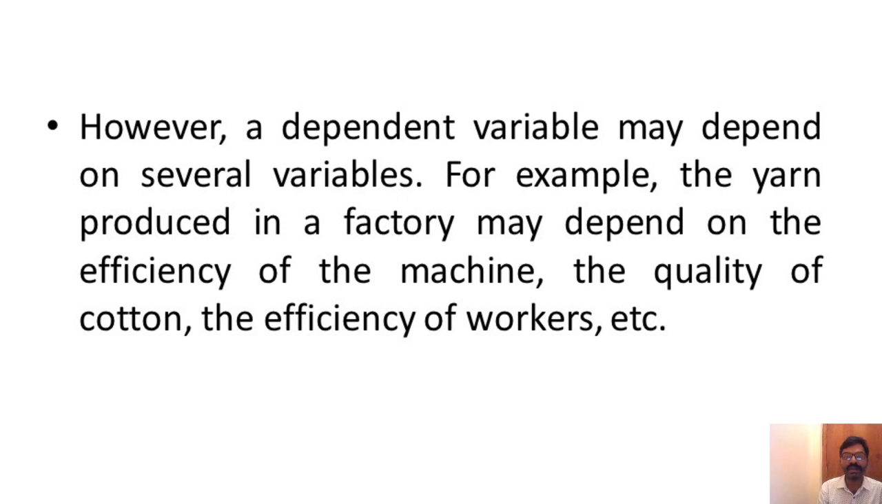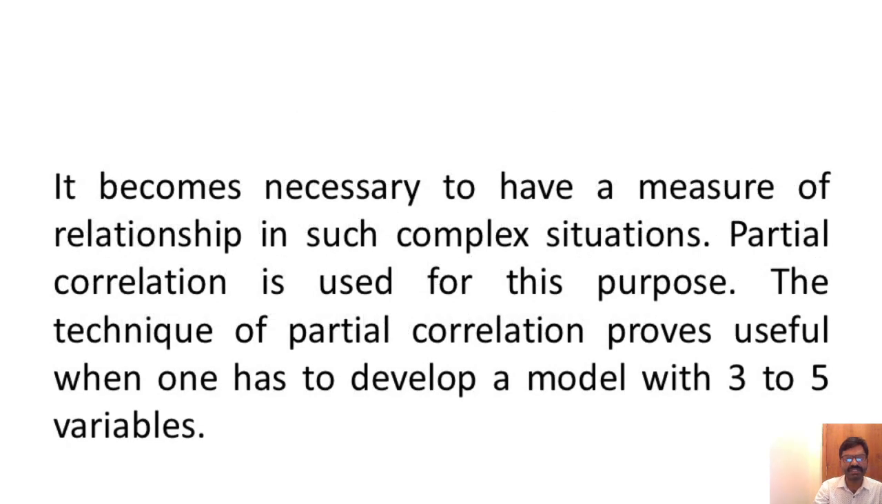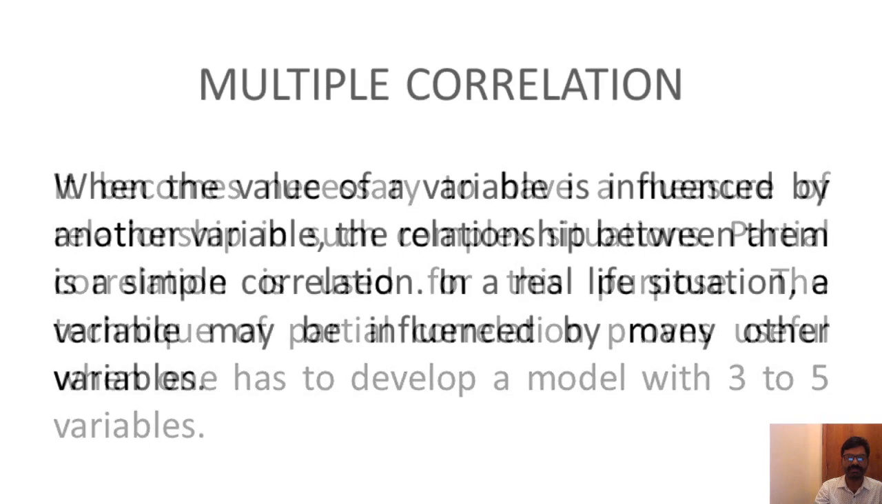However, a dependent variable may depend on several variables. For example, the yarn produced in a factory may depend on the efficiency of the machine, the quality of the cotton, the efficiency of the workers, etc. It becomes necessary to have a measure of relationship in such complex situations. Partial correlation is used for this purpose. The technique of partial correlation proves useful when one has to develop a model with 3 to 5 variables.